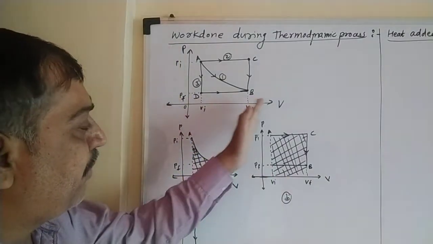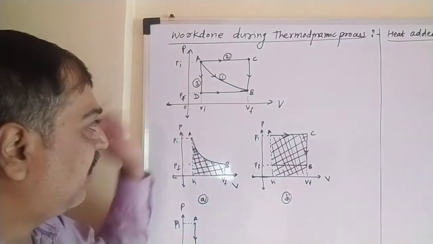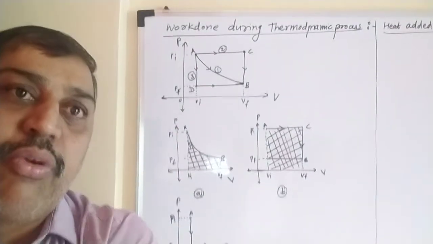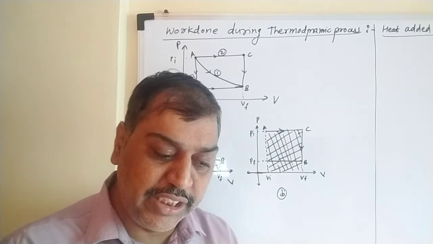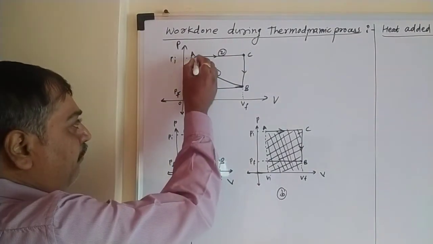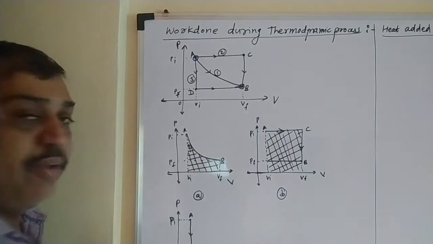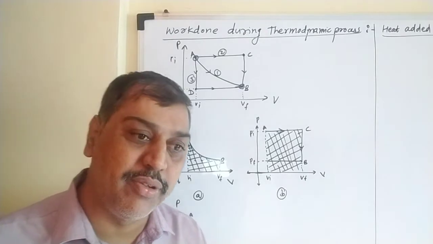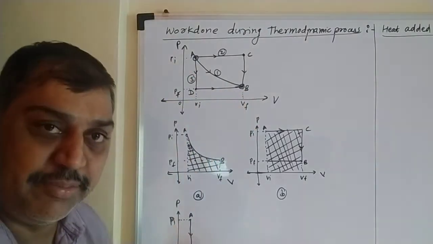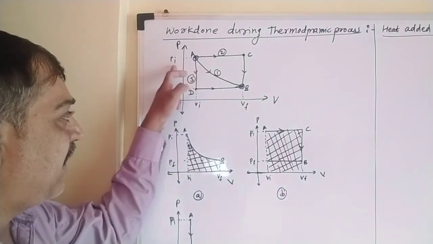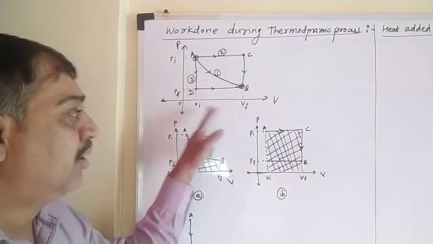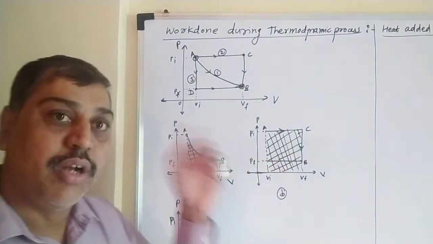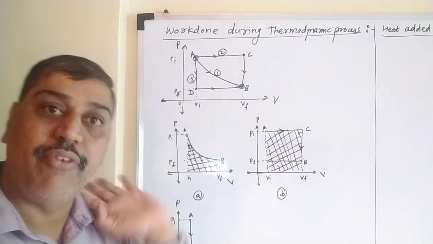Here is the PV diagram I have drawn, the first one. Suppose we want to consider the work done when the process changes from A to B. This is point A, this is point B. When we move from A to B, how much work is required in this thermodynamic process? Initial stage is A, final stage is B. For A, the pressure is Pi and volume is Vi. For B, pressure is Pf, volume is Vf. Initially we took V1, V2; now I is for initial, F for final stage.